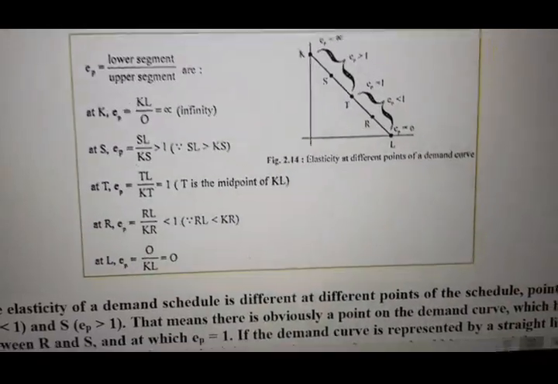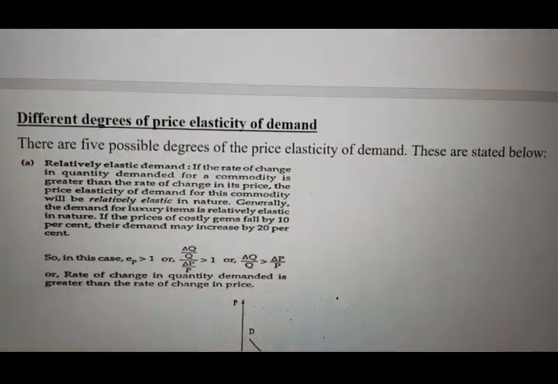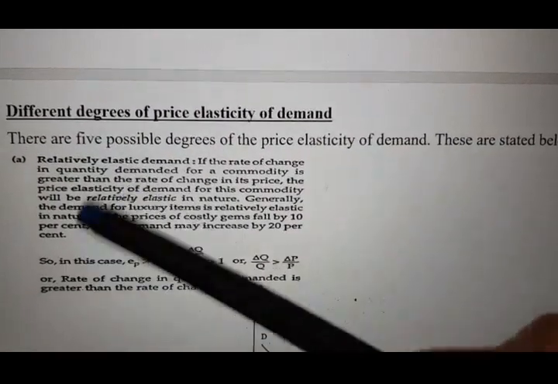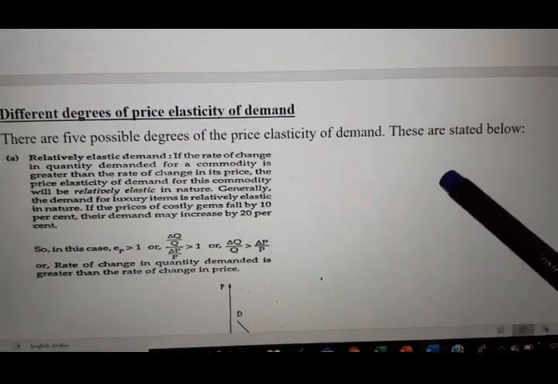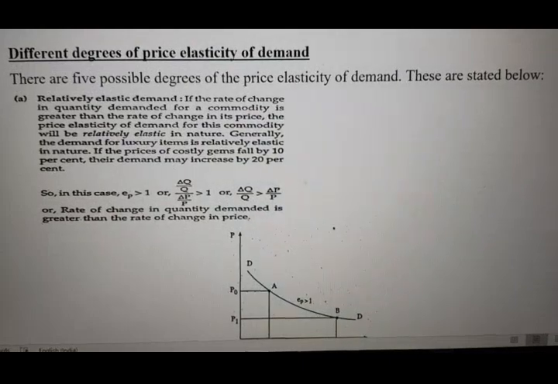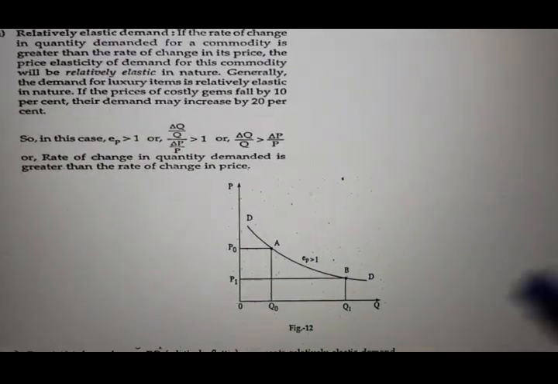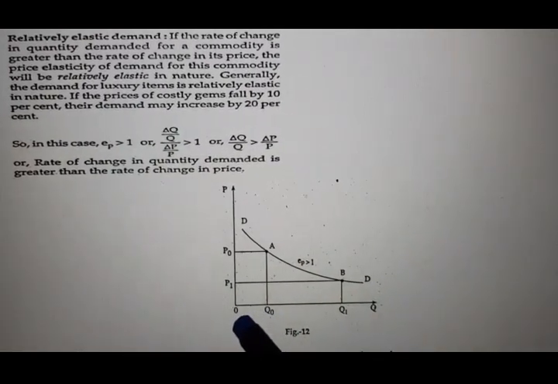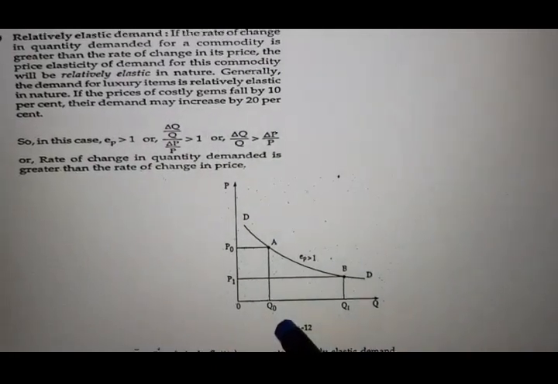In these 5 different situations, we see different degrees of price elasticity of demand. There are 5 possible degrees of price elasticity of demand, stated below. The first one is relatively elastic demand. Relatively elastic demand situation is like this. When the original price is 0P0, our original demand is 0Q0.